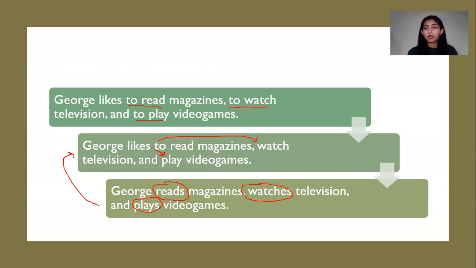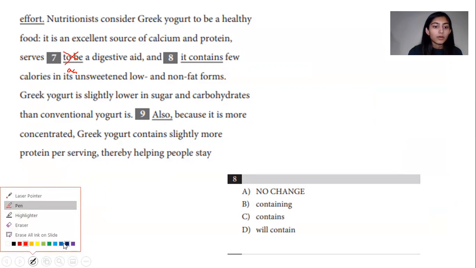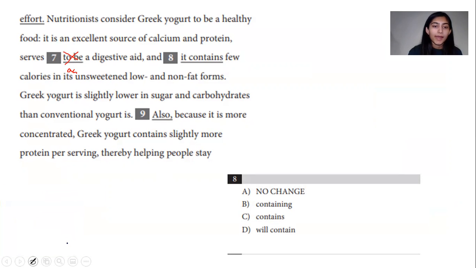Okay, now let's do an example from the actual SAT. For our purposes, number 7 was a question, and the correct answer was as. So we're just going to cross that out and put the word as there. So read this sentence and try to figure out the answer to number 8. It'll be an answer regarding parallelism. So pause the video and try to figure out the answer.